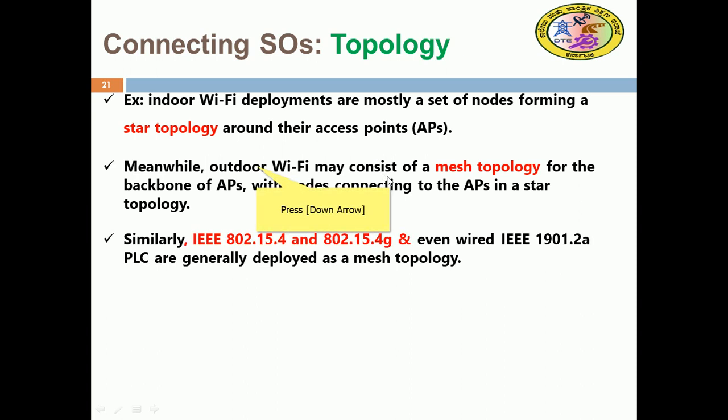Similarly, IEEE 802.15.4, 15.4g, and even wired IEEE 1901.2a PLC, that is power line communications, are generally exercised as a mesh topology.